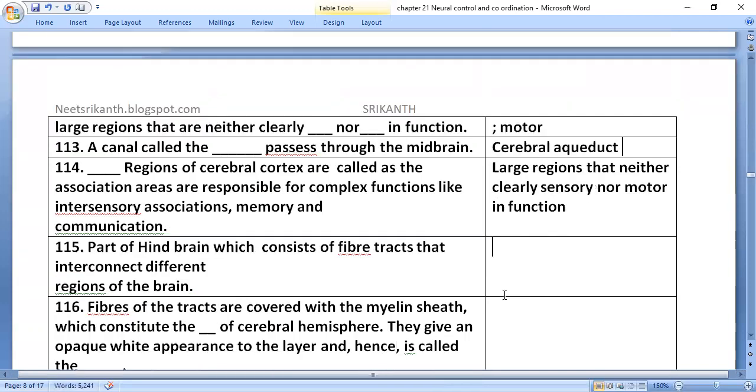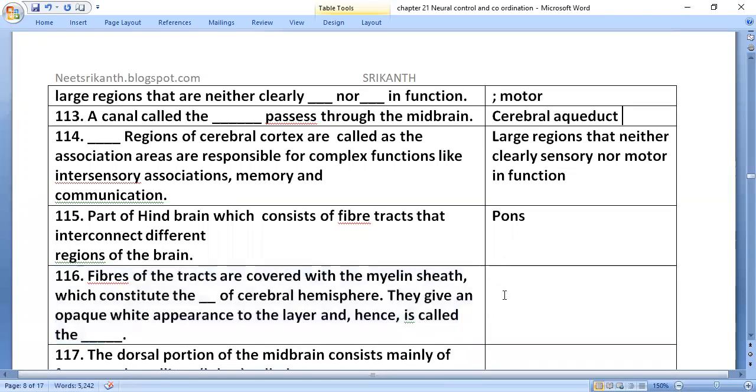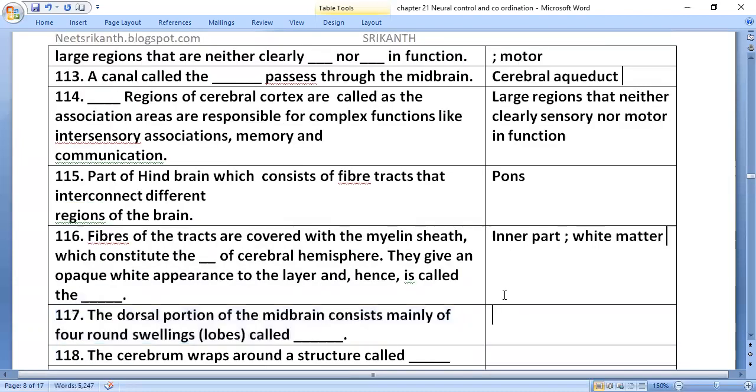The part of the hindbrain which consists of fiber tracts that interconnect different regions of the brain is the pons. Fibers of the tracts are covered with the myelin sheath, which constitutes the inner part of the cerebral hemisphere. They give an opaque white appearance to the layer and hence it is called white matter. The dorsal portion of the midbrain consists mainly of four round swellings or lobes called corpora quadrigemina.